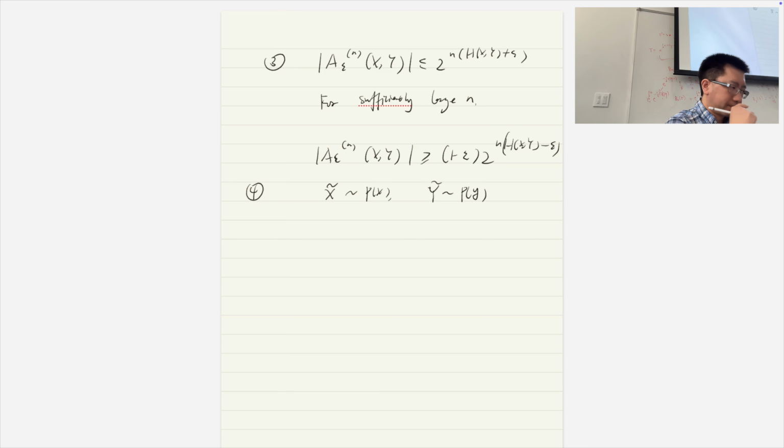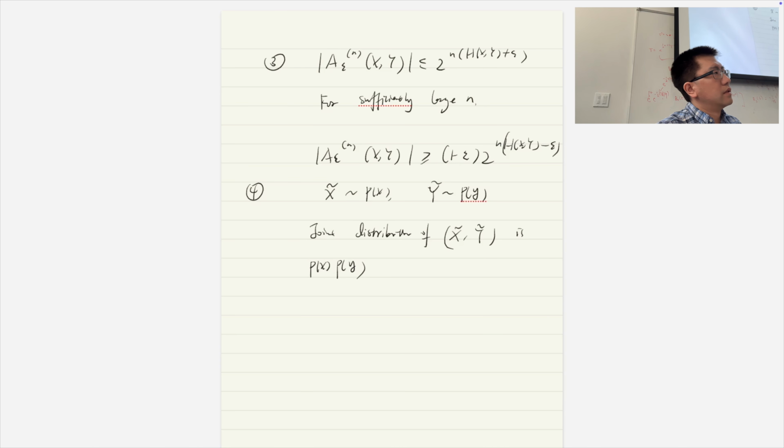So basically it means that the joint distribution of X and Y is p_X times p_Y, so they're independent, right? Then if we sample this distribution, can the pair of X and Y be in the typical set of p_XY? Do you understand what I'm saying?